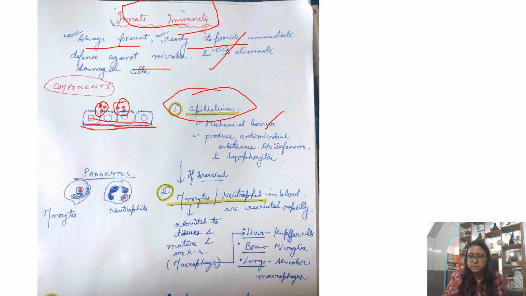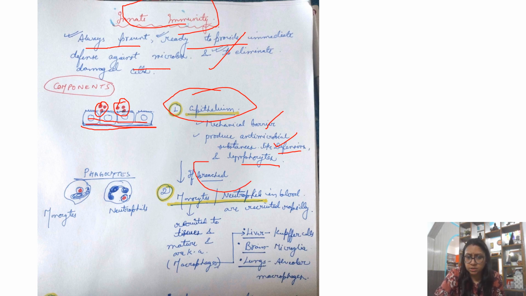It also has the capacity to produce antimicrobial substances, which are also known as defensins and lysozymes. These are antimicrobial substances which are produced from this epithelial surface. First, the epithelium forms a mechanical barrier against these microbes, and second, it produces antimicrobial substances.